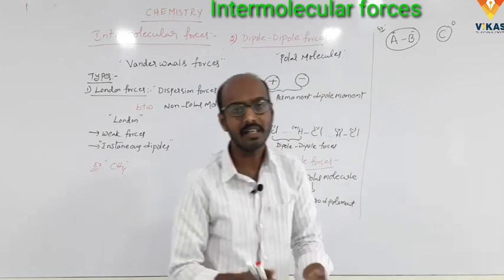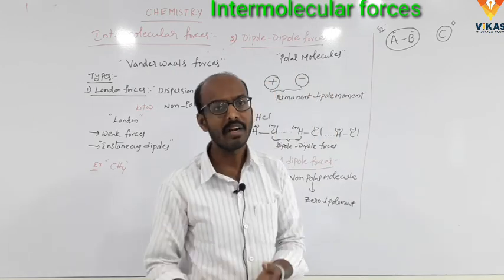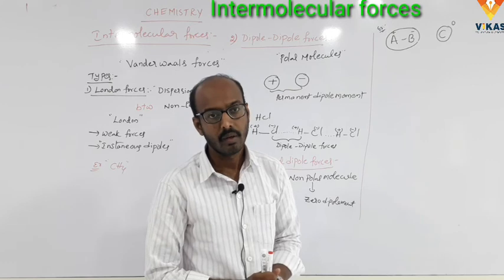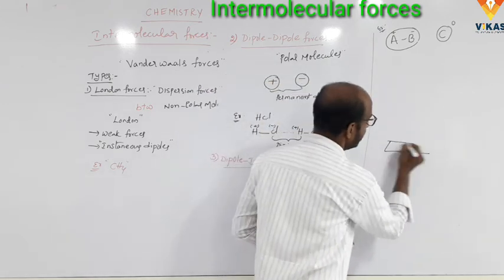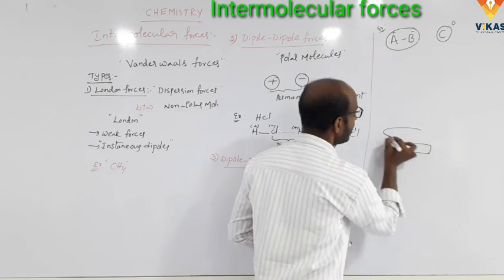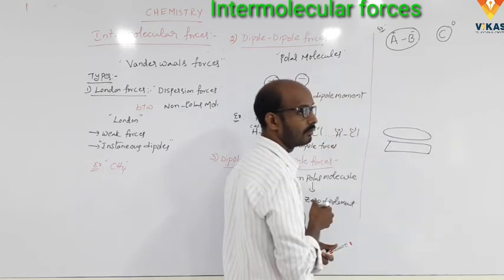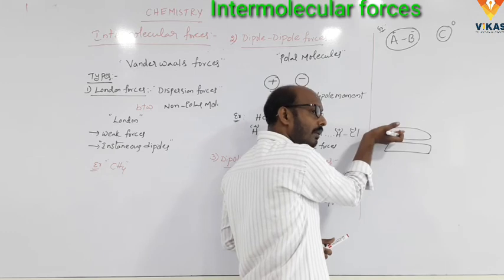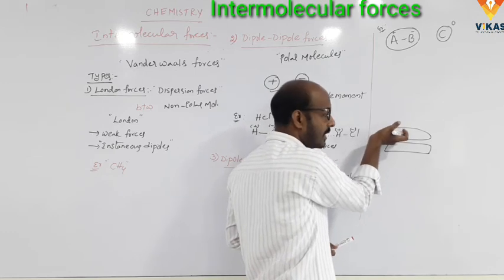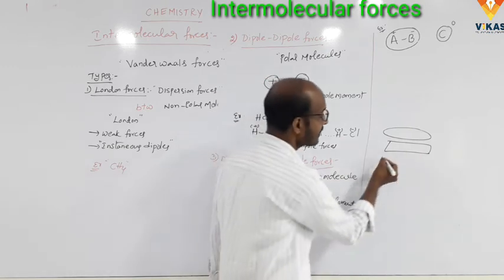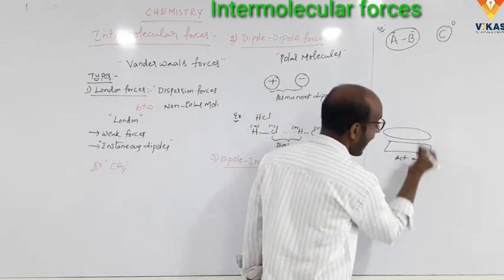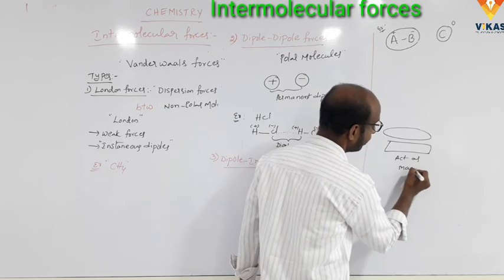For example, we take a magnet and one iron rod. This is the iron and this is the magnet. The magnetic pole is rubbed on the iron rod. That iron acts as a magnet, but it is not a magnet.